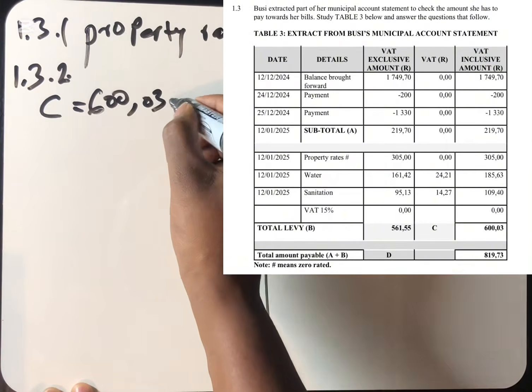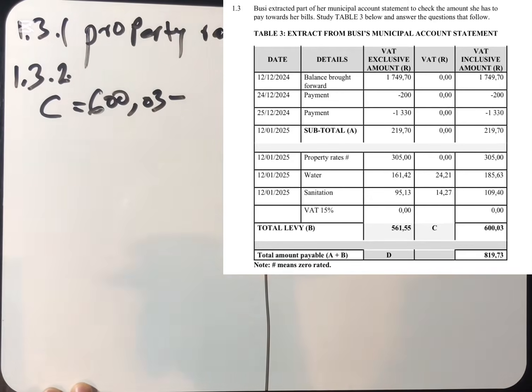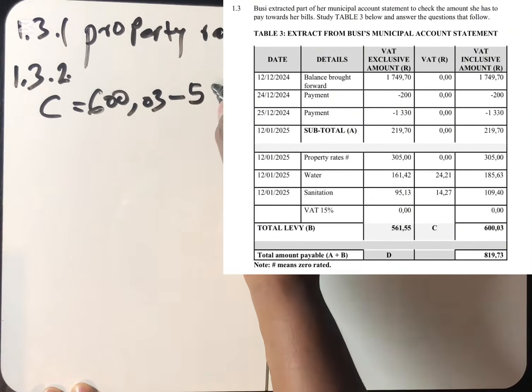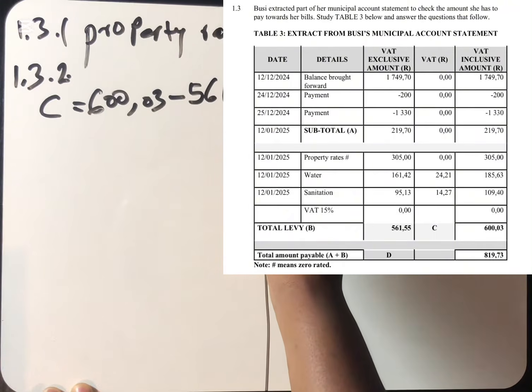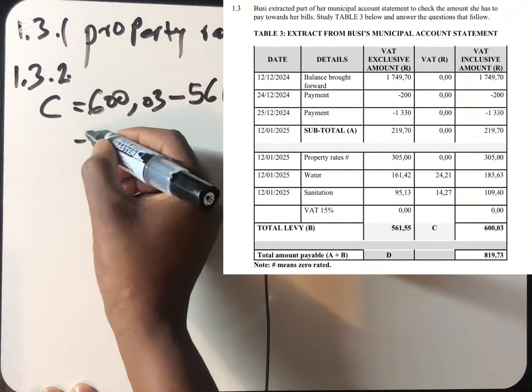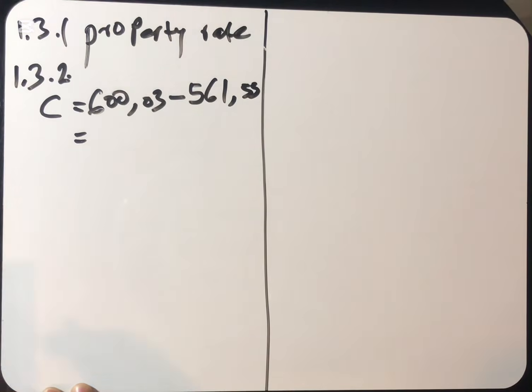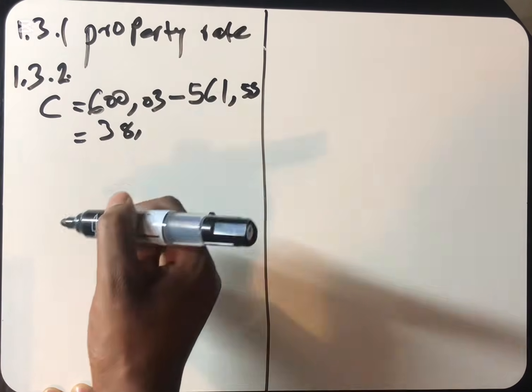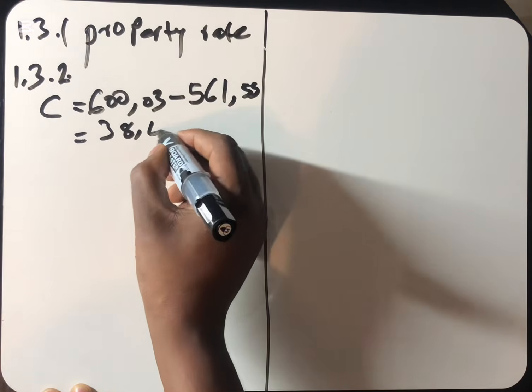So C in this case can be calculated by saying 603 rand 59 cents minus 561.55. We can just find the difference between the two, or other ways. There are many ways of doing this. And the difference here, when we use a calculator, we found that is 38 rands and 48 cents.